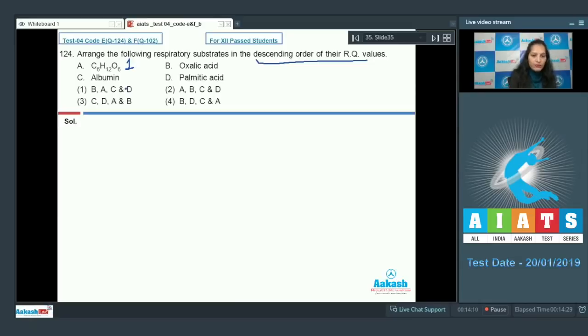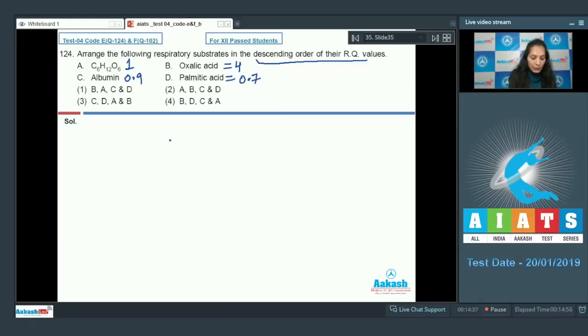Albumin is a protein. For proteins, the RQ value is 0.9. For albumin, it will be 0.9. Oxalic acid is an organic acid, and for organic acids, the RQ value is more than 1. For oxalic acid, it is 4. Palmitic acid is a fat, and for fat, the RQ value is 0.7.